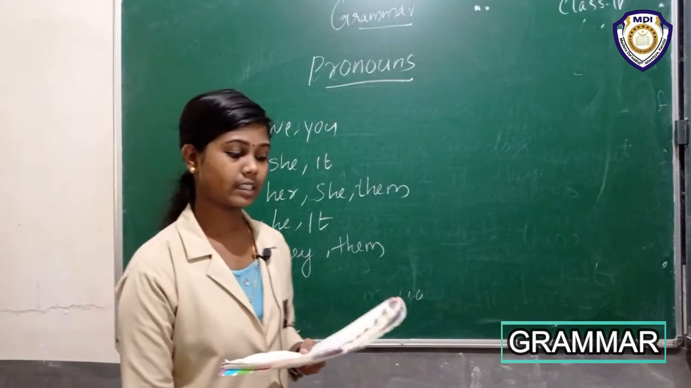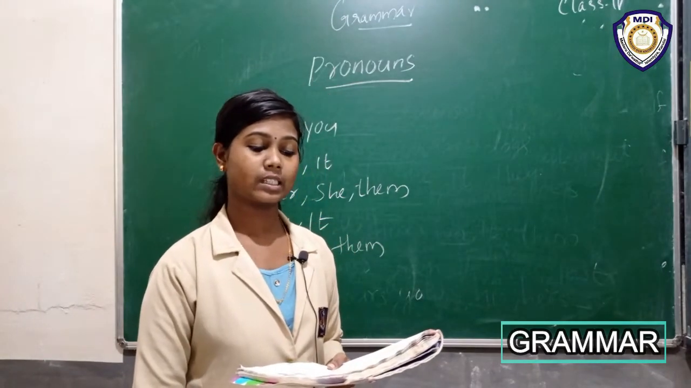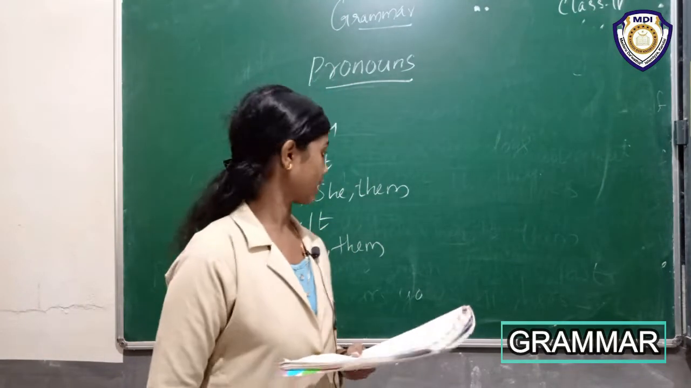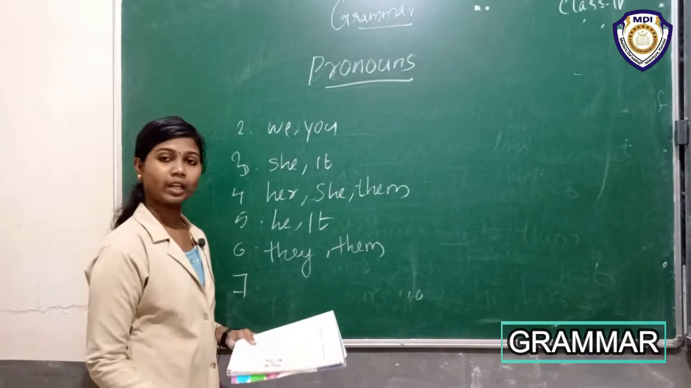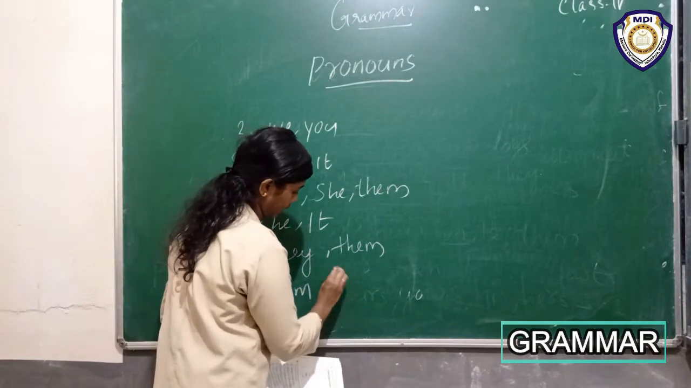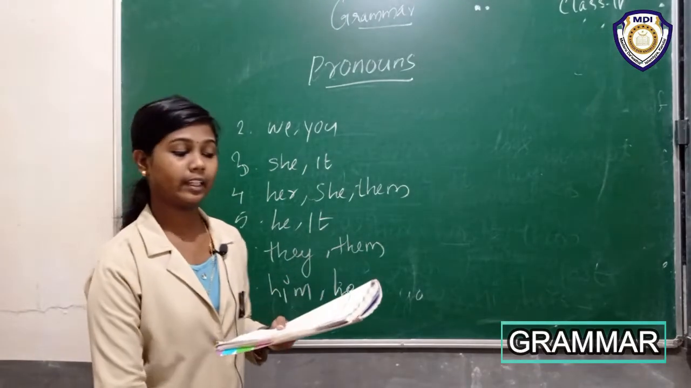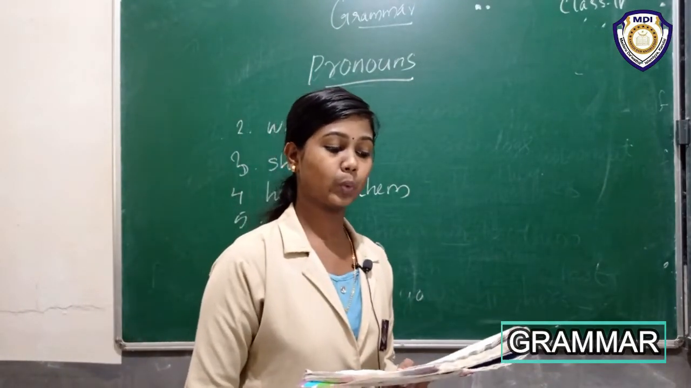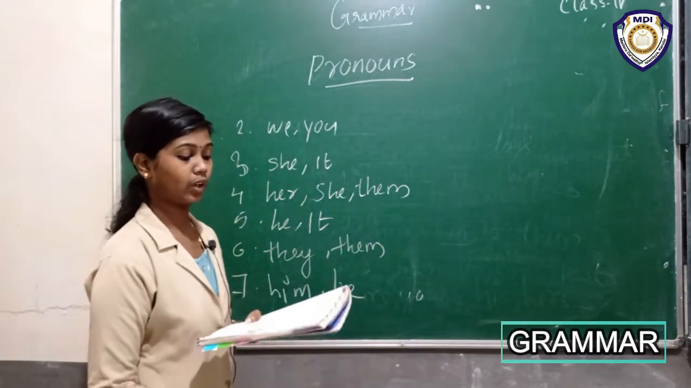Then seventh sentence. The teacher asked him why he was late to school. Seventh sentence. Him and he. Okay, then eighth. I wanted a new watch, so he bought it for me.